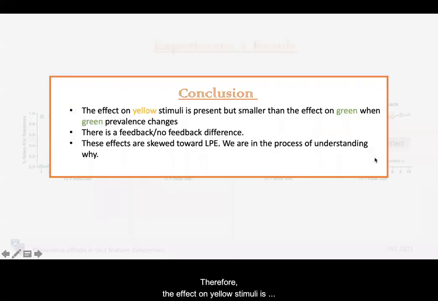Therefore, the effect on yellow stimuli is present, but smaller than the effect on green when green prevalence changes. There is a no feedback difference. And third, these effects are skewed towards the low prevalence effect. We're still in the process of understanding why.